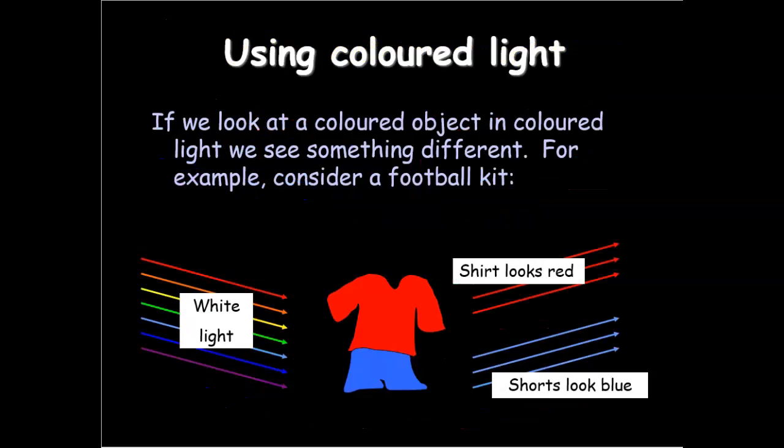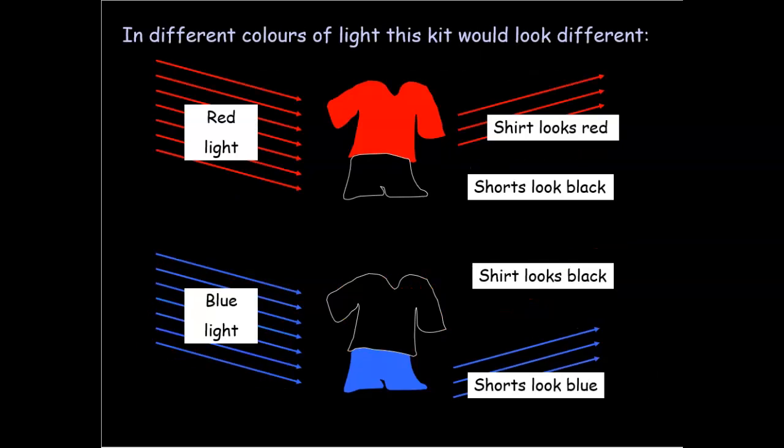Now, if we look at a colored object and we've got 2 different colors, it's going to be reflecting those 2 colors so that we see this as red and that as blue.